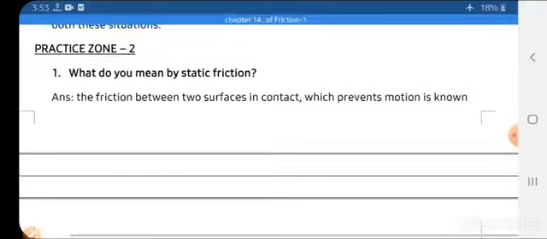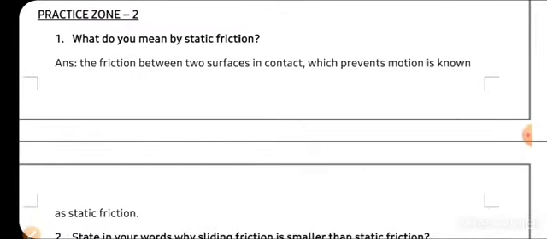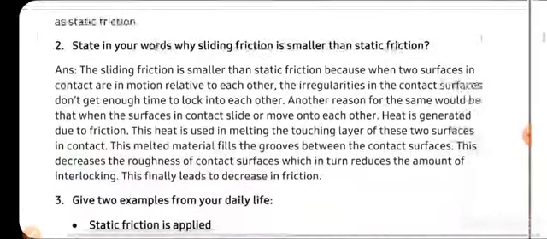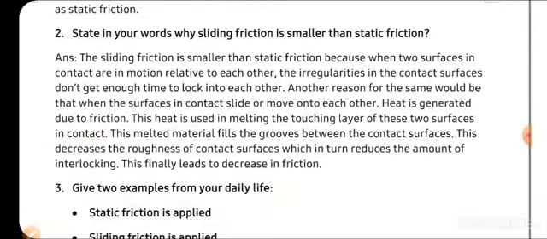So next is practice zone 2. What do you mean by static friction? We know that the friction which opposes or prevents the motion is said to be static friction. And the next question is, state in your own words why sliding friction is smaller than static friction. Why is sliding friction less than the static friction?